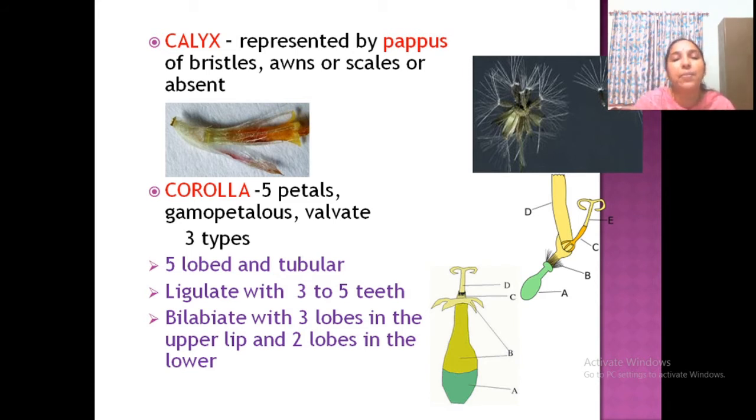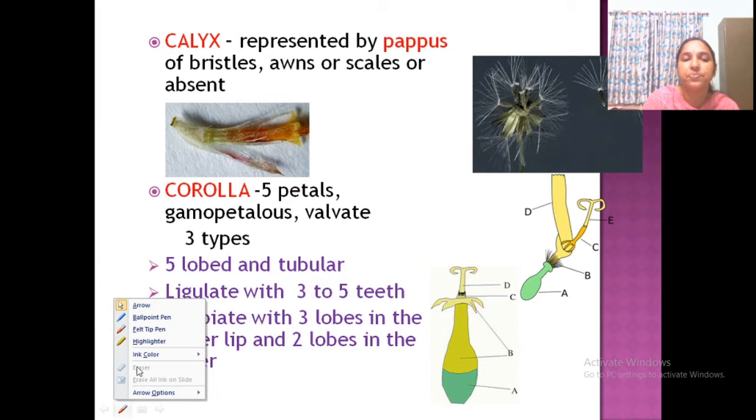Then bilabiate means 2 groups, one group of 3 united, another of 2 united. So 3 lobes in the upper lip and 2 lobes in the lower lip. So you can see any of these conditions here.